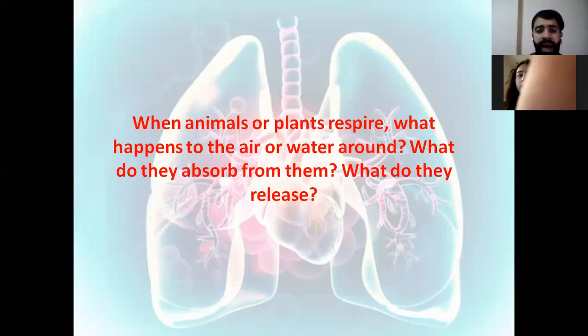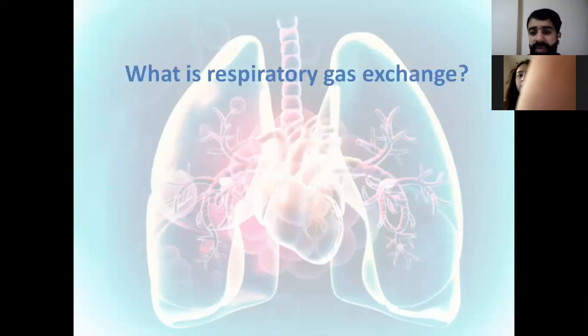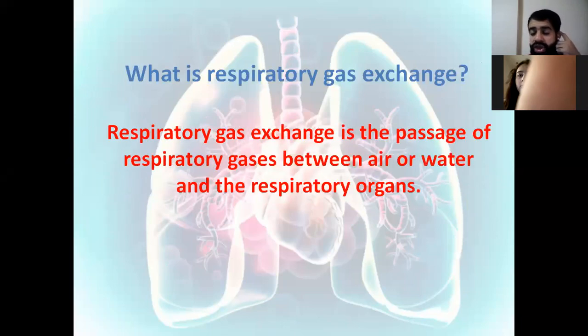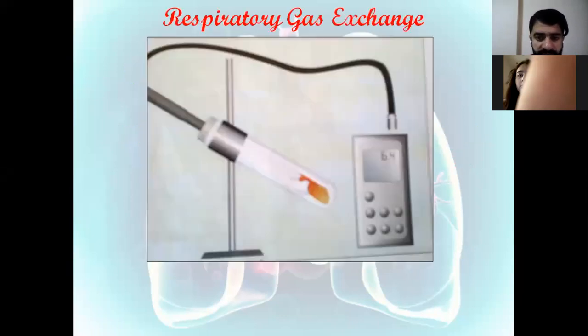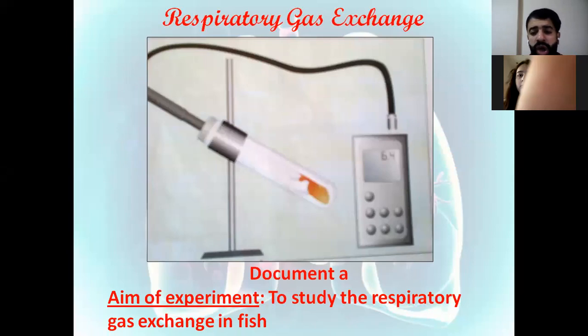So when animals or plants respire, what happens to the air or the water? What do they absorb and what do they release? Already we know that the respiratory gas exchange is the passage of respiratory gases. Which are these respiratory gases? Already we know that they are oxygen and carbon dioxide, between the air for animals living on land, or the water for those living in water, and their different respiratory organs. In this experiment, we aim to study the respiratory gas exchange in fish. This is called the aim of the experiment.